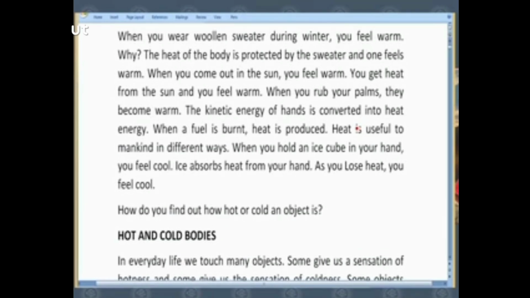Similarly, whenever you burn a fuel, whether you burn wood or charcoal or any fuel, heat energy is produced. Why is it so?